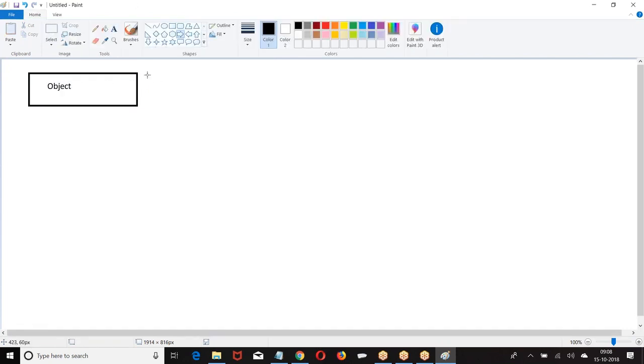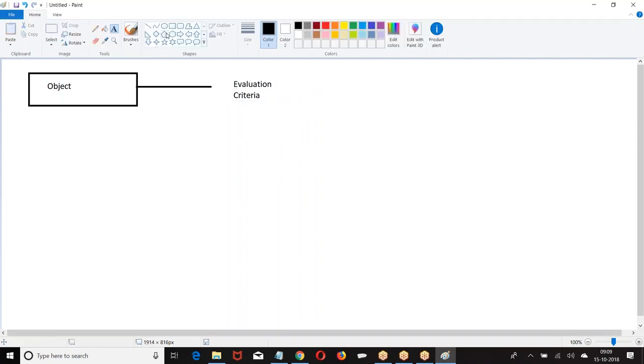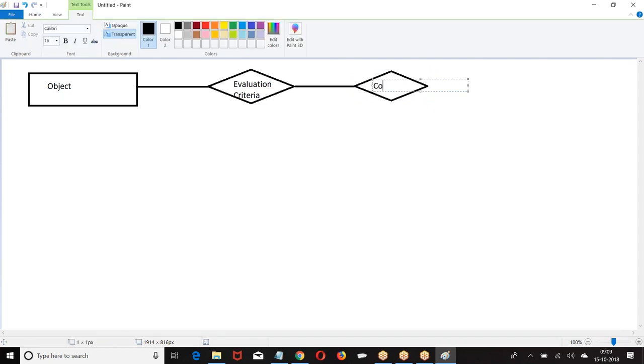On an object, when an evaluation criteria is met, it is going to check the condition, check the rule.